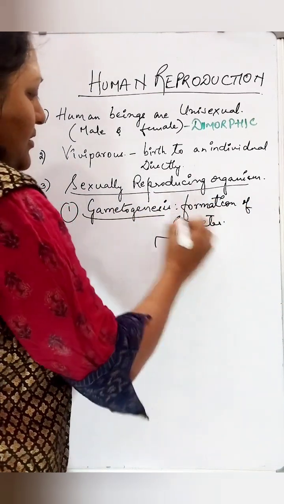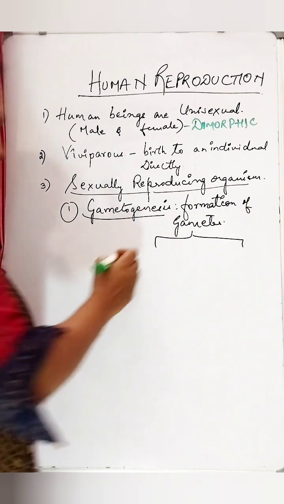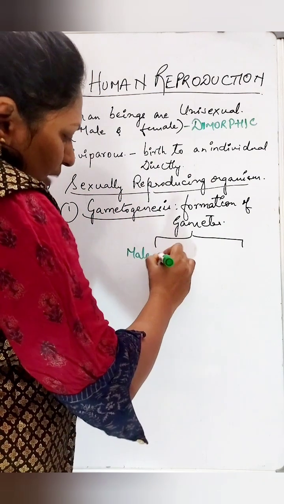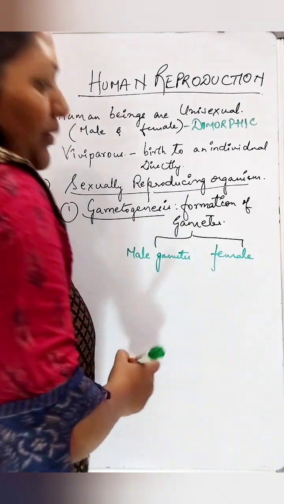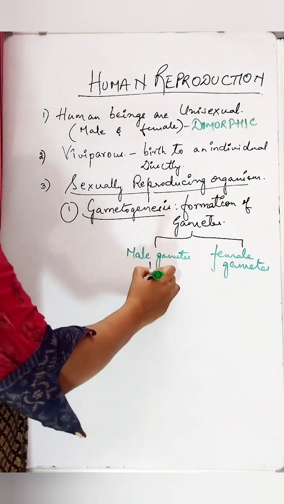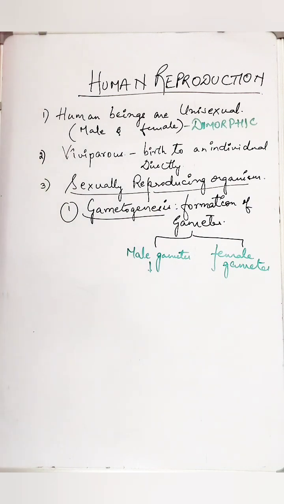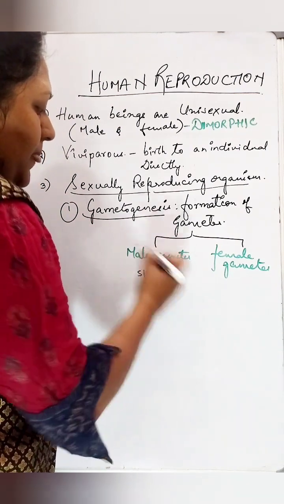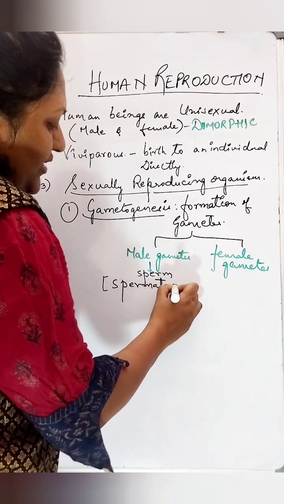For this, let me underline. So formation of gametes, when I come to this topic, it means that the male gametes are formed in male parent. Similarly, female gametes are also formed in female parents. The formation of male gametes is nothing but the formation of sperms. And this process is called as spermatogenesis.